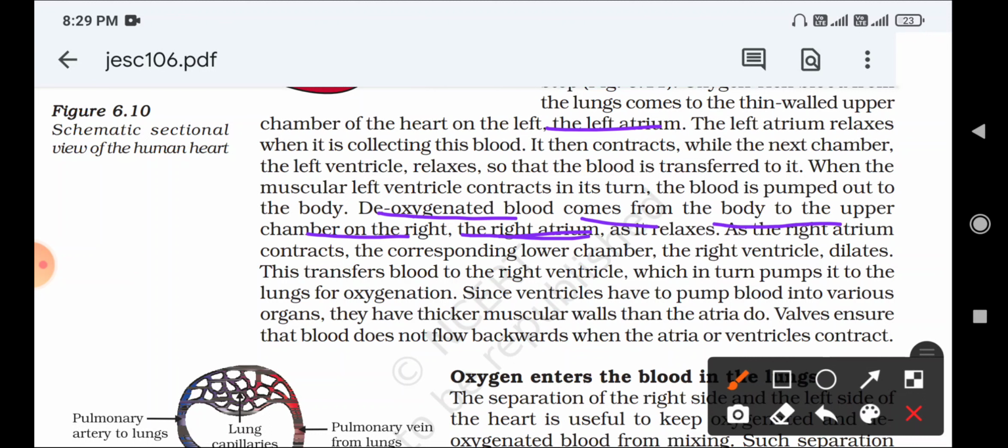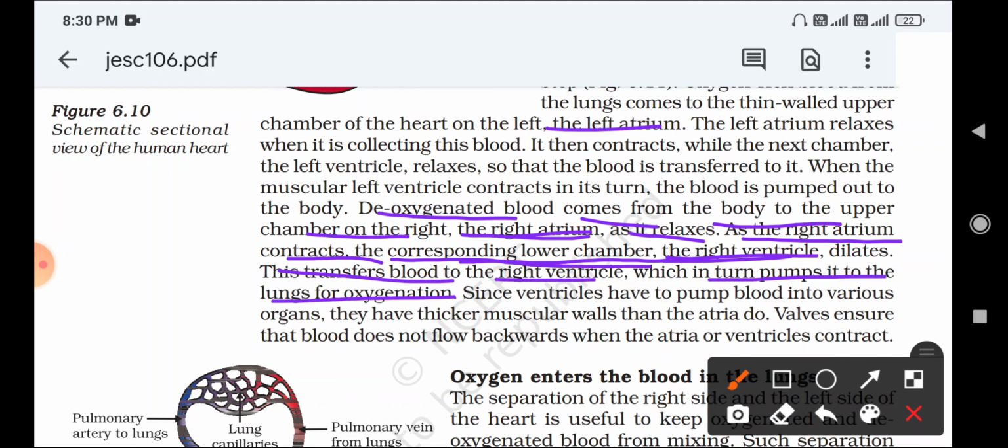The right atrium relaxes when the deoxygenated blood collects. After that it contracts and the blood is transferred to the lower chamber, called the right ventricle, which in turn pumps it into the lungs for oxygenation.